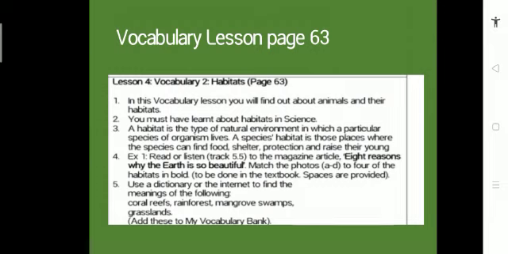The next task is vocabulary. It's a reading task. Vocabulary lesson, page 63. In this vocabulary lesson you will find out about animals and their habitat. You must have learned about habitats in science. A habitat is a type of natural environment in which a particular species of organisms live.